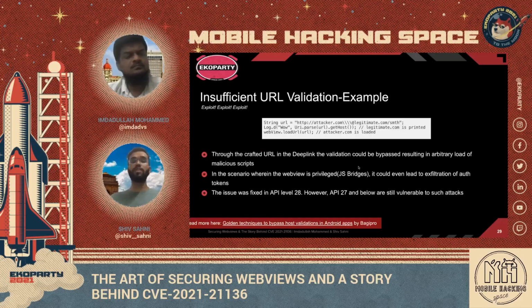So the problem with the getHost method is, a long time back there was an issue identified in its implementation. If we pass a crafted URL to getHost, it behaves differently. Over here, I have a crafted URL which has two domains. One is attacker.com, followed by a backslash and @ symbol, and then we have legitimate.com. So in a single URL, we are having two domains.